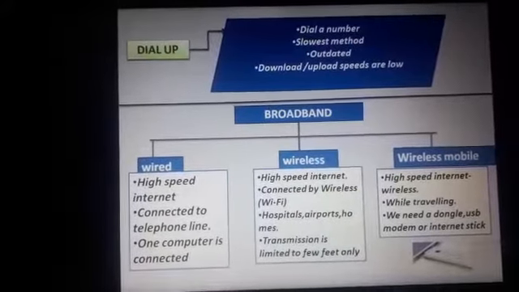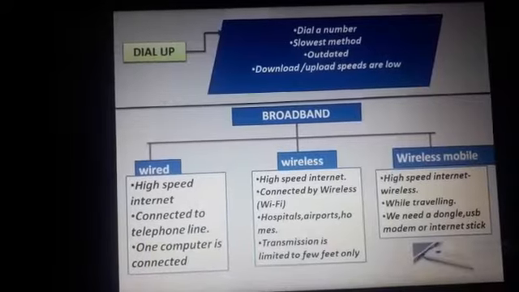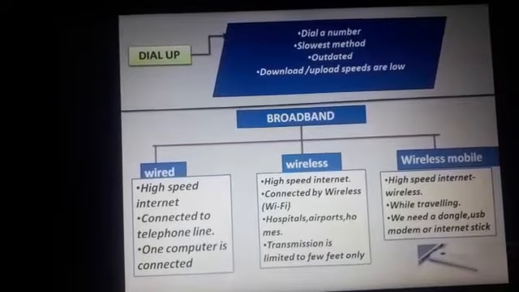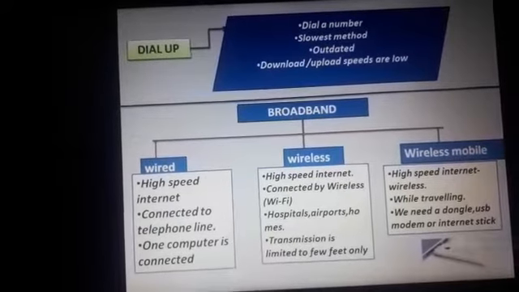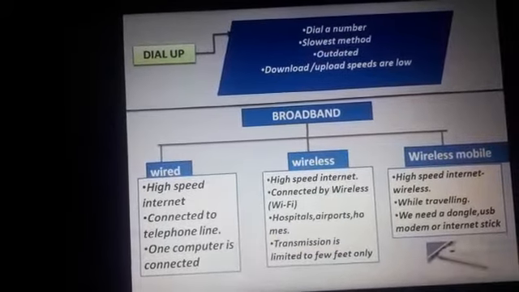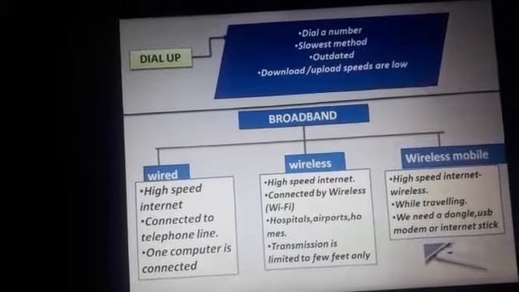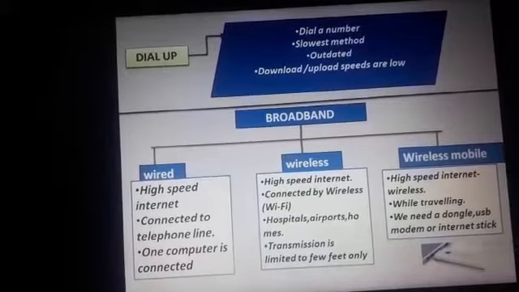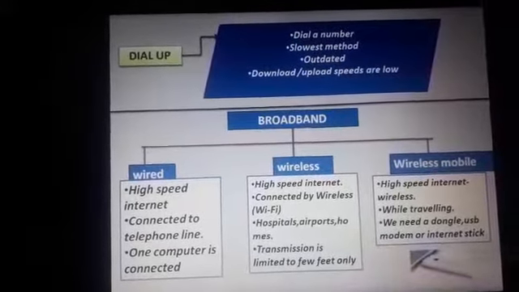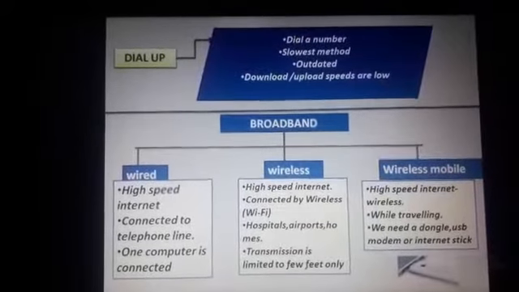So what do you mean by wired broadband? Wired broadband is a high-speed internet service, and this internet service is provided by a wired technology. What happens in this technology? A broadband modem is connected to a phone line and it receives the internet service through it.